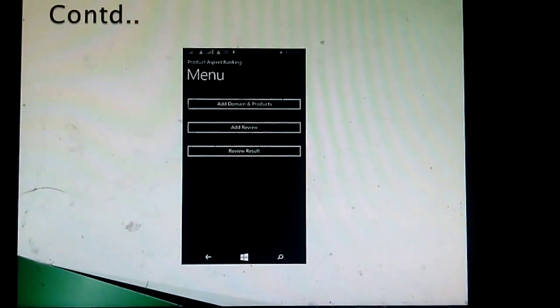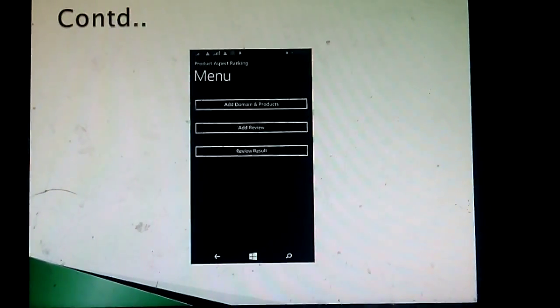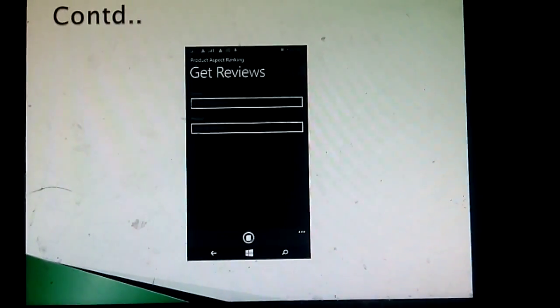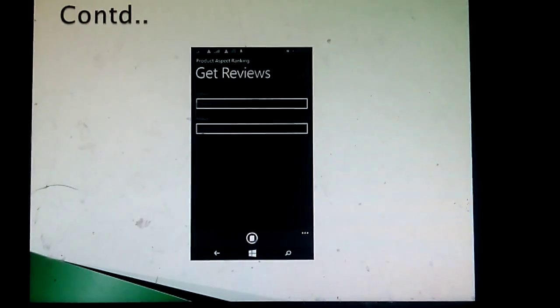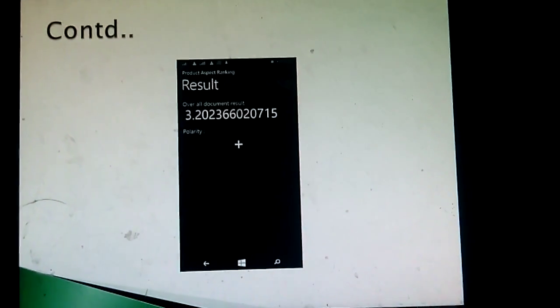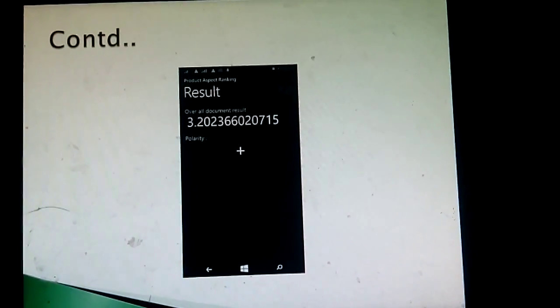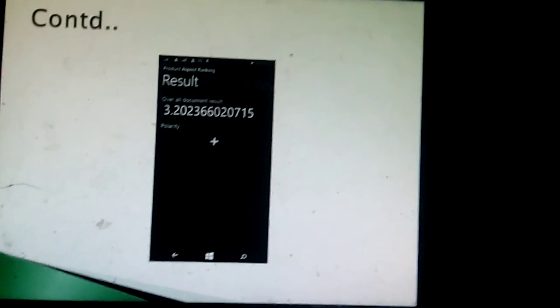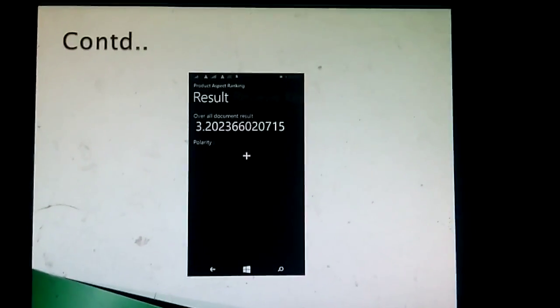Then the third menu is review result. After we give the reviews, we can see the result like this. First we have to select the domain, then we have to select the product. This is the overall rating for that product, the overall document result. Polarity means overall it will give whether it is a positive product or a negative product based on the consumer reviews.